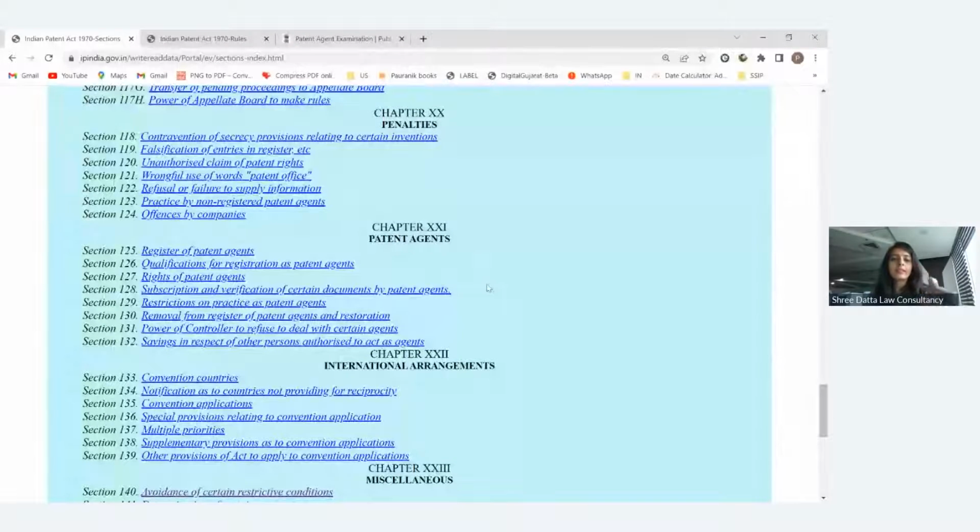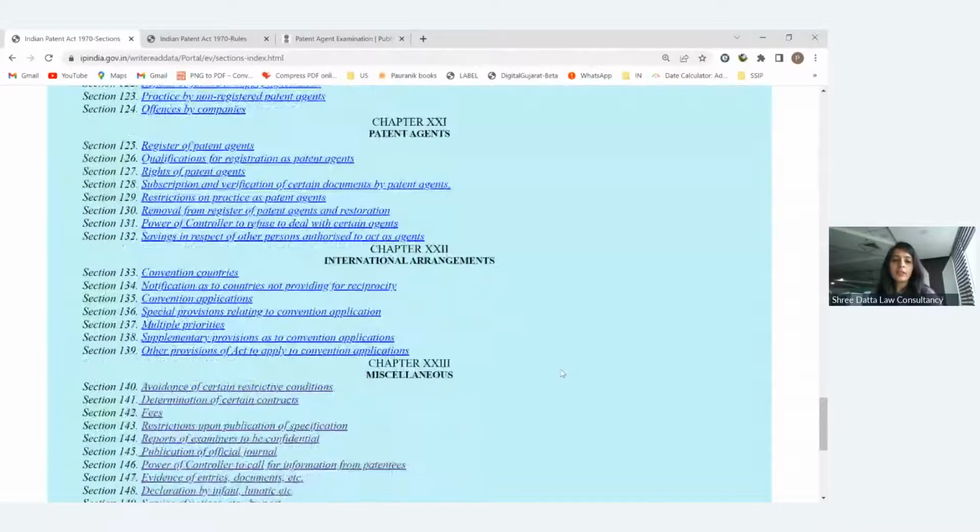Once you clear your examination, you will become a patent agent. Every year you have to pay the renewal fees. If you forget to pay the renewal fees, your name will be removed from the patent register. In that case, what is the procedure, how can you restore that name, and what are the controller's powers with patent agents. All the things related to patent agents are given in this chapter.